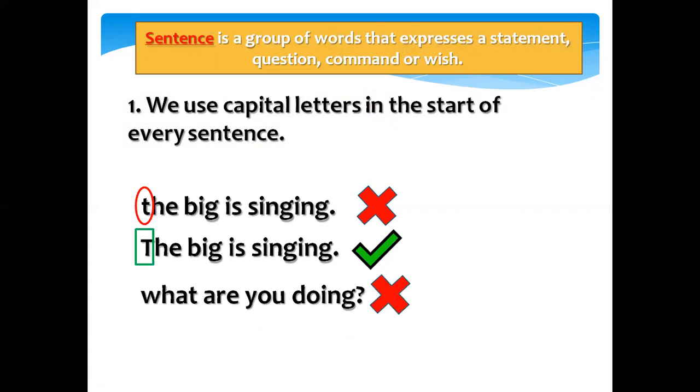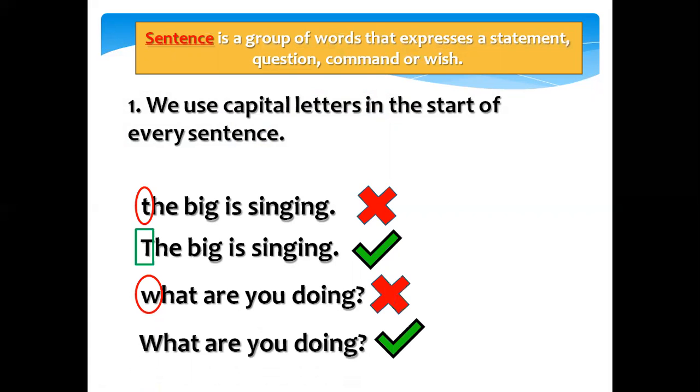What are you doing? You are studying. But why is it wrong? Why is this sentence marked with an X? Because W is small. We should write W capital. Then it is correct. What are you doing? This is a full stop and this mark is called a question mark. If someone asks a question, we use this mark. This means that someone is asking us a question.